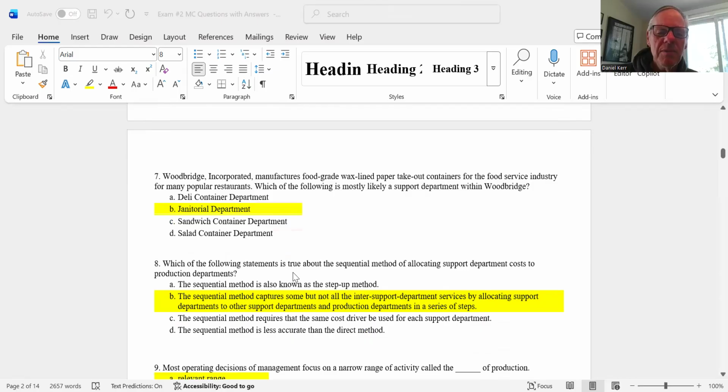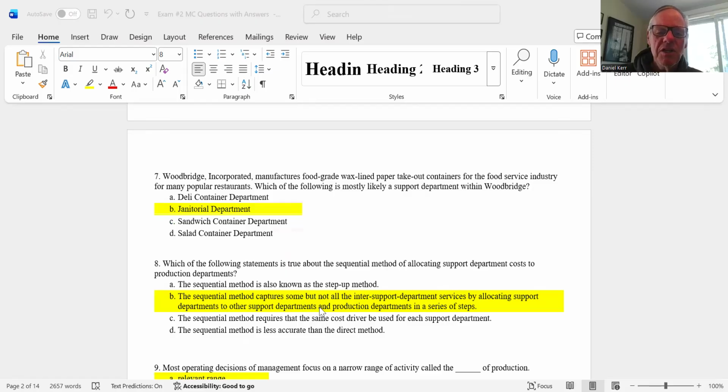Number 8, which of the following statements is true about the sequential method for allocating support costs to production departments? So take a look at A. Sequential method is also known as the step up. Actually, it's the step down method, so that's not true. Sequential method requires that a cost driver be used for each support department. That's really not true. Sequential method is less accurate than the direct method. No, it's more accurate. So it looks like B, by process of elimination, is probably the best.